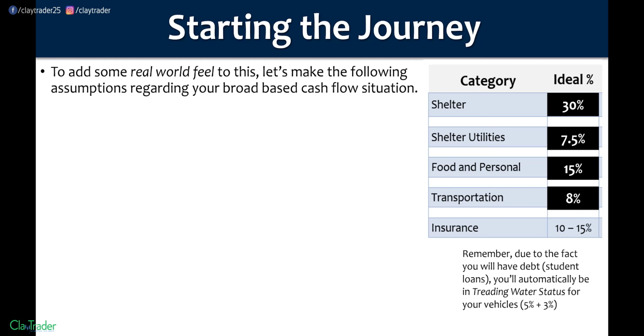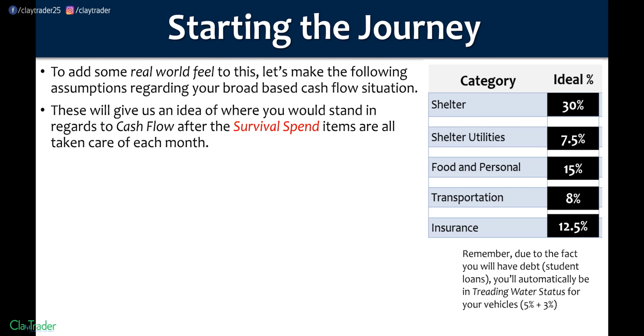But for this case, because you do have a debt, because you do have an anchor leach, now, granted, this is all going to be a well-devised anchor leach, but it's still an anchor leach, no doubt, any way you look at it. So you still got to get it hammered out and squash it. That's why that number is at 8%. And then insurance, once again, we'll meet in the middle and go 12.5%.